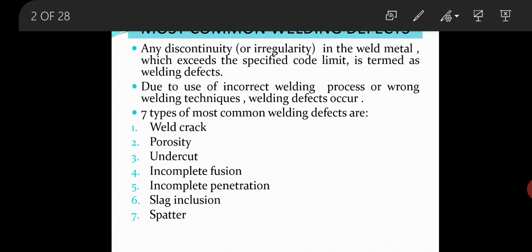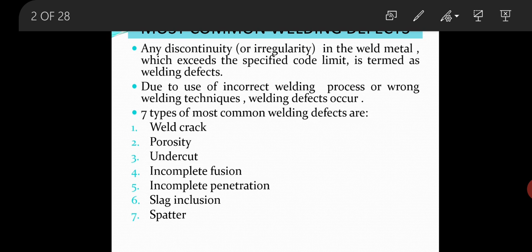So what is a welding defect? During welding there are many discontinuities or irregularities in the weld metal, but all discontinuities are not welding defects. Irregularities or discontinuities, when they exceed the specified code limit, are termed welding defects.